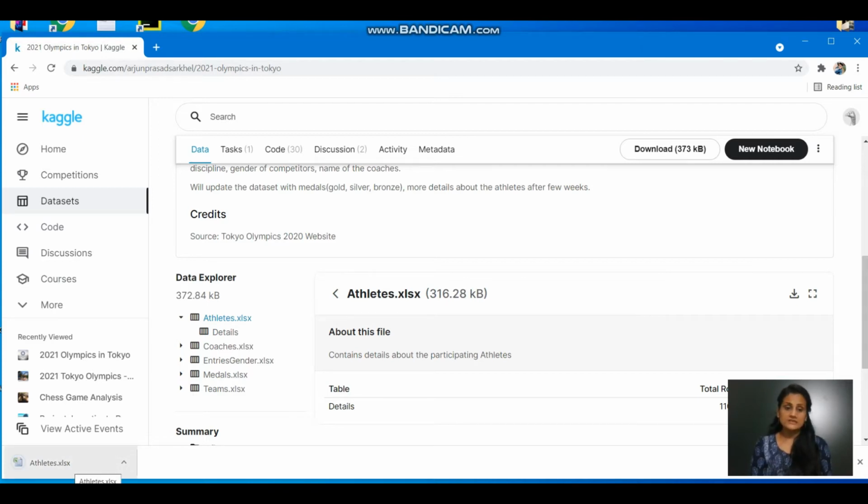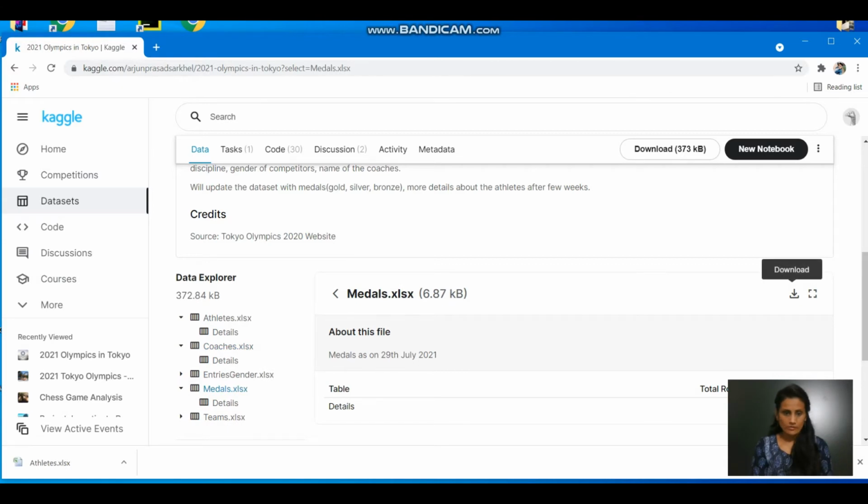See, it is getting downloaded because I selected this one. Now the next one, yeah, basically I want this medals one, so now I'm downloading this one. Okay, and if you go for this one, this is going to give you all the files. Now the next step is to just take this one in a folder.